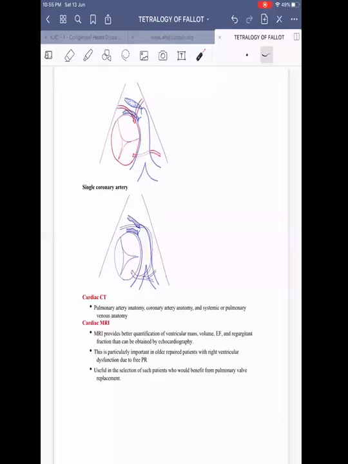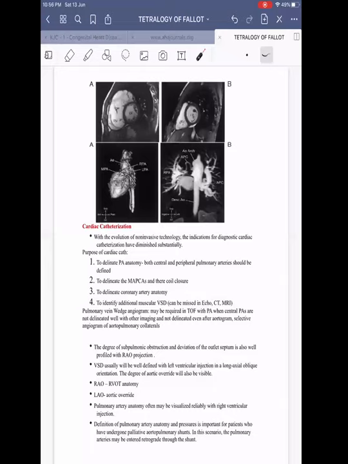Cardiac MRI is mainly useful in post-op repair patients to assess RV function, regurgitant fraction, and to consider them for pulmonary valve replacement, or if they have tricuspid valve replacement. If they have tricuspid regurgitation and RV failure, in such cases it is useful to assess the RV function and the regurgitant fraction. It is useful for the selection of patients for pulmonary valve replacement. So these are the MRI images, and they give good anatomy. They give good images of the main pulmonary artery, RPA, LPA, the confluence, collaterals, and RV size, regurgitant fraction, regurgitant volume, all this.